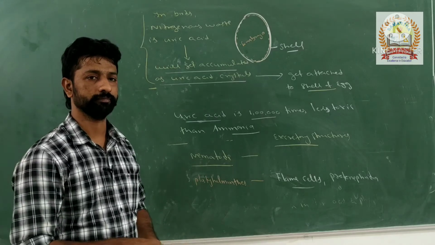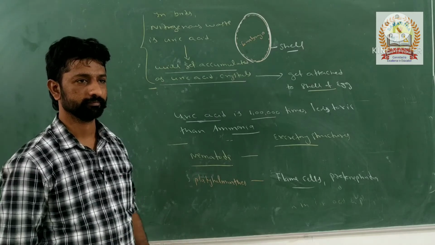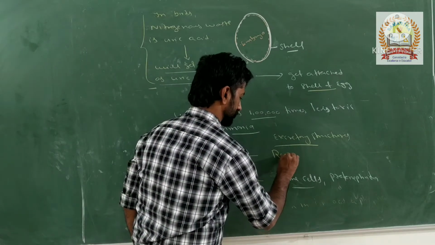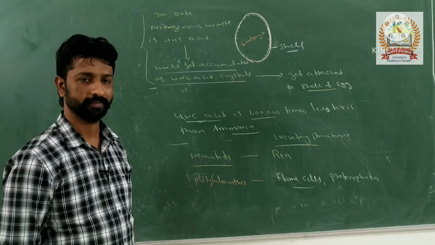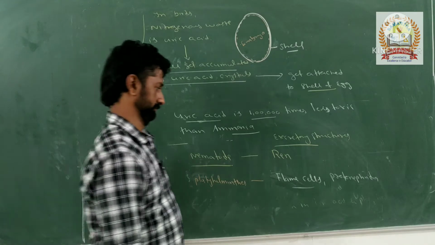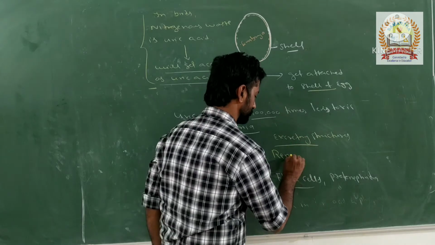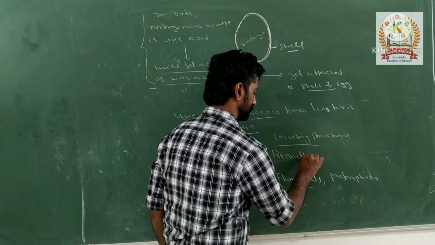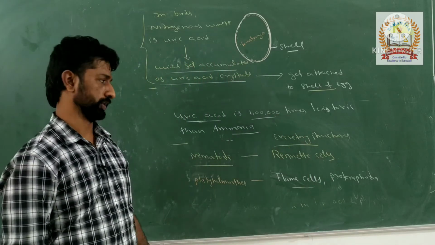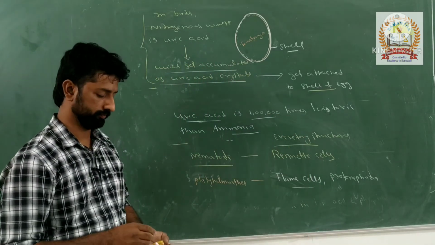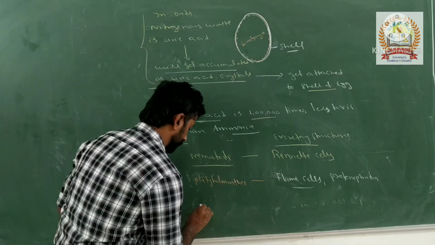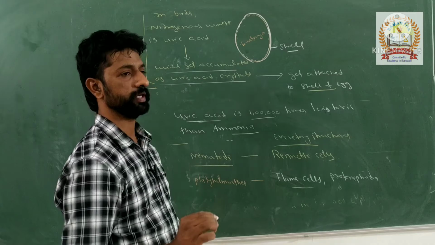Any idea? Excretory cells are, yes? Those are kidney stones, sir. Renette cells are the excretory structures which are present in the nematode. Renette cells. Next, a very important one is the excretory structures present in the earthworm.